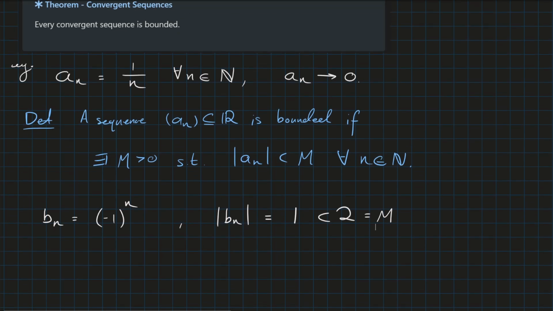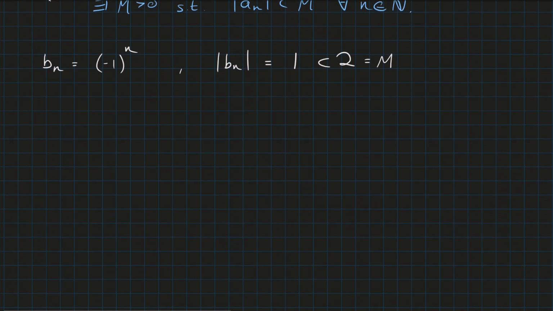Okay, let's look at the proof of this. The proof is not that hard. The logic here is that if I take the real number line and I take any sequence in it that converges, let's say my sequence will converge to this a here.